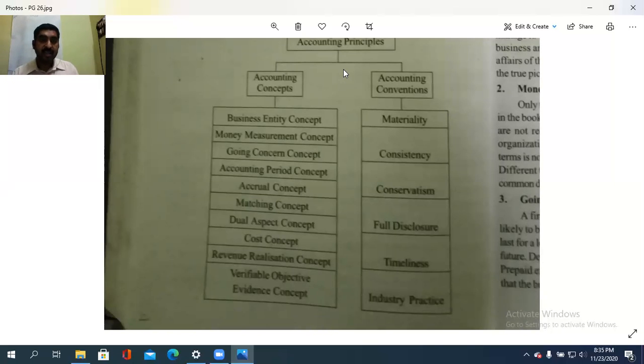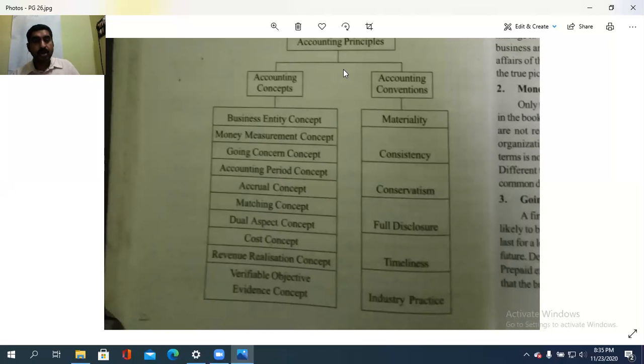While the conventions are materiality, consistency, conservatism, full disclosure of the facts, timeliness, and industry practice. So keep this in mind, very important: generally accepted accounting principles and their concepts and conventions. There are 10 concepts and 6 conventions.